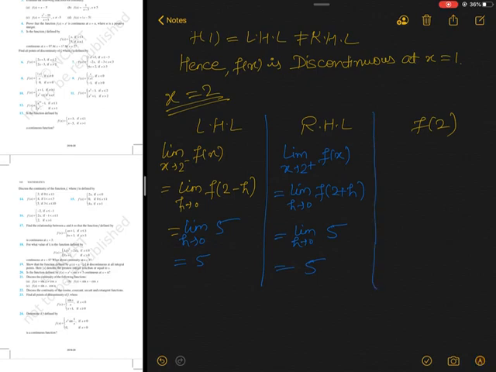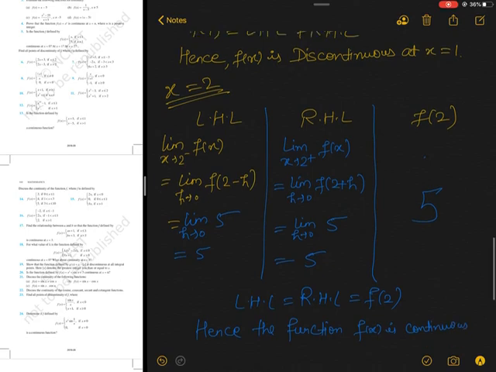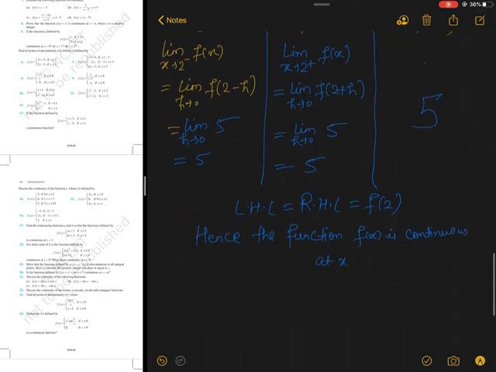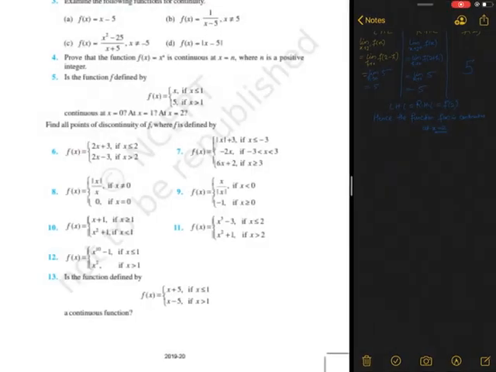Now I am checking the value at 2. At point 2 it is behaving like a constant function, so the value will also be 5. Now you can see that LHL equals RHL equals f(2). Hence I can say the function f(x) is continuous at x equals 2. So these are the three parts of the question.